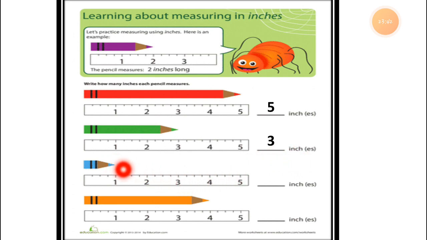Now the question is this blue pencil, which is the smallest pencil. How long is it? It is just 1 inch. It means it is 1 centimeter long. Now the next one is an orange one. How long is the orange pencil? This pencil is only 4 inches. It is just 4 centimeter long.